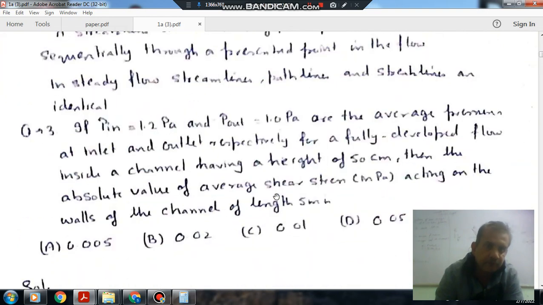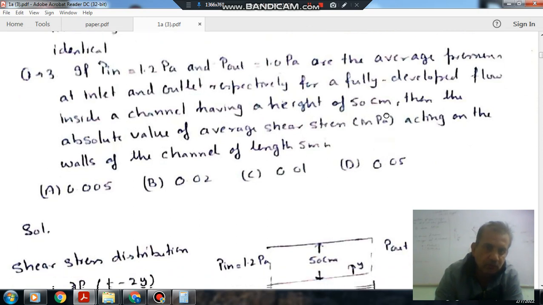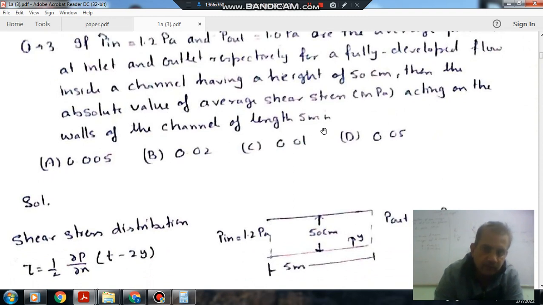Next, if P in is equal to 1.2 Pascal and P out is equal to 1 Pascal are the average pressures at the inlet and outlet respectively for a fully developed flow inside a channel having a height of 50 centimeters, then the absolute value of the average shear stress in Pascal acting on the walls of the channel of length 5 meter is: option A 0.005, B 0.002, C 0.01, D 0.05.